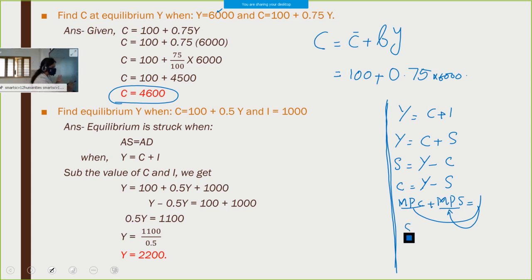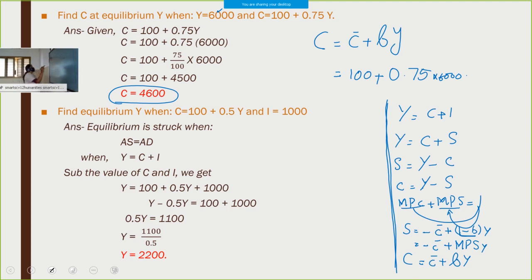Then the saving function equation: S is equal to minus C dash plus 1 minus B into Y. Or we can write minus C dash plus 1 minus B. What does 1 minus B show? 1 minus B means 1 minus MPC, that is MPS, into Y. Then the consumption equation is C is equal to C dash plus BY. So this we have used here, in the first sum.